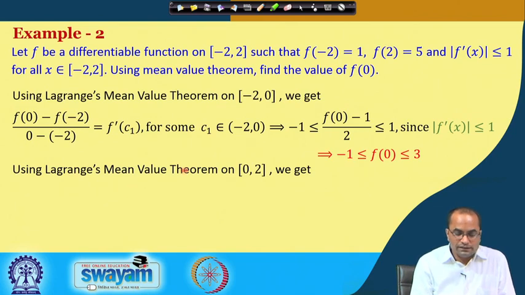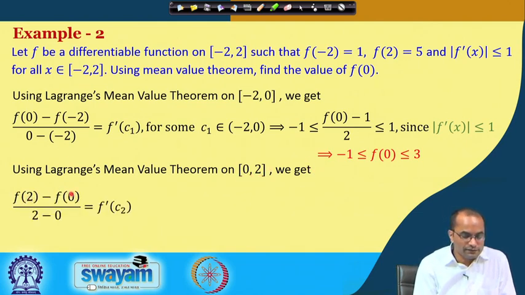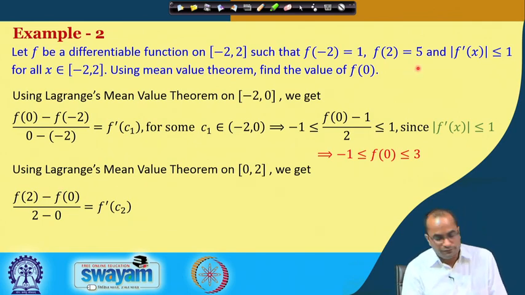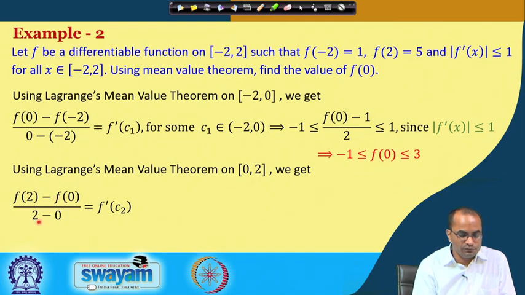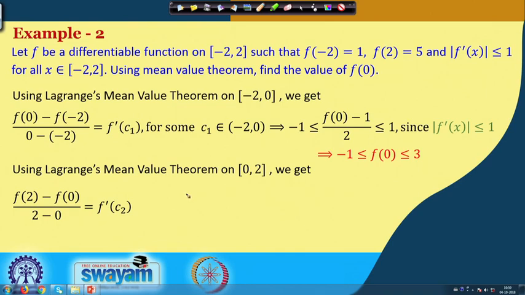Again, if we use the Lagrange mean value theorem in the interval 0 to 2, we will get (f(2) minus f(0)) over (2 minus 0) is equal to the first derivative at some point c2. Here f(2) is known, f(2) is 5. So, 5 minus f(0) over 2, and this value again is bounded by minus 1 and 1.